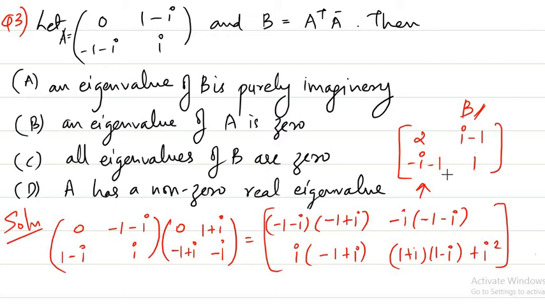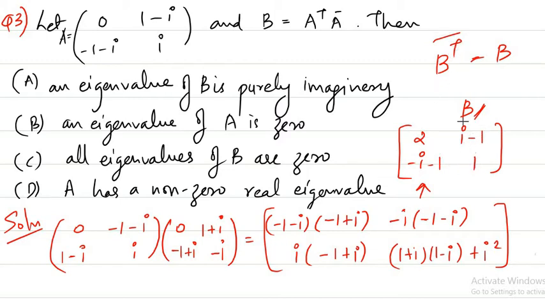The property of this B matrix is that it is a Hermitian matrix. If you find the conjugate transpose, that is B transpose whole conjugate, you get B. The real numbers will not change when you take the transpose or the conjugate.